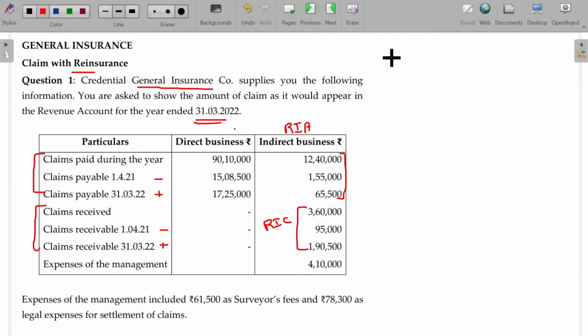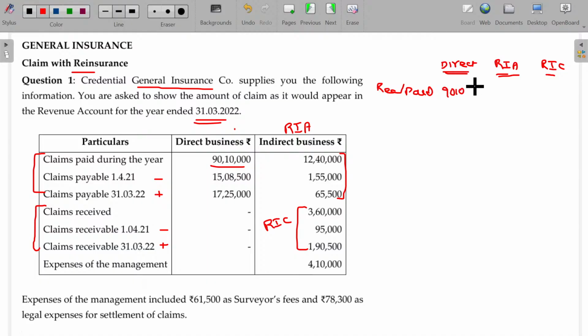Find out the net claims: direct, reinsurance accepted, reinsurance ceded. Claim received and paid. Here it is all about paid.